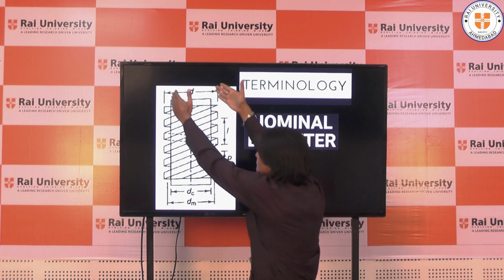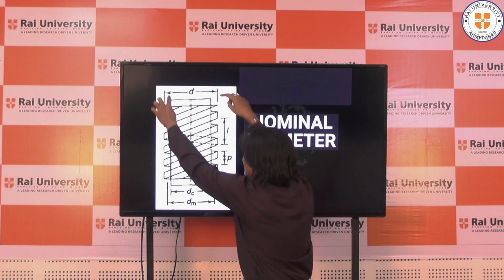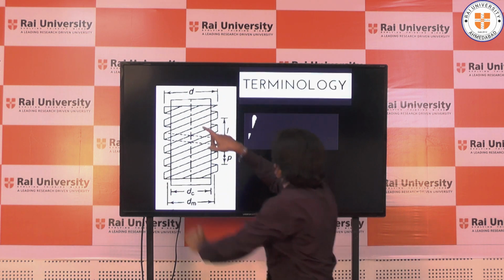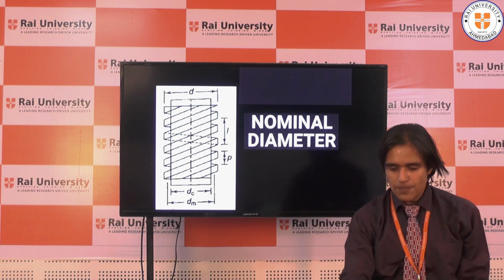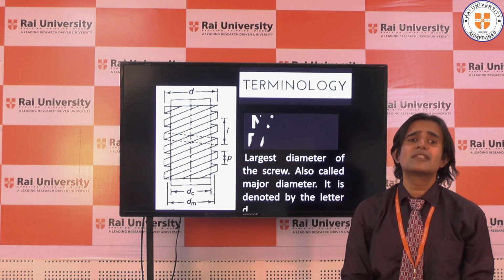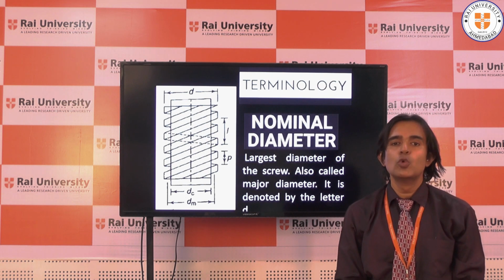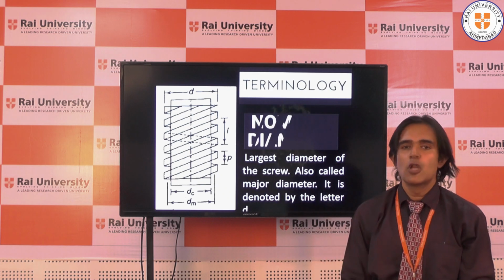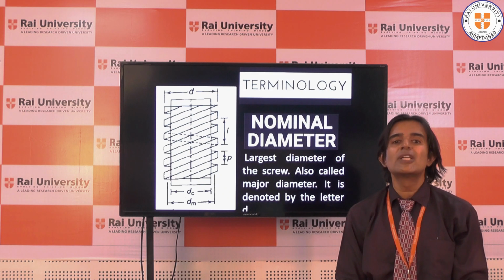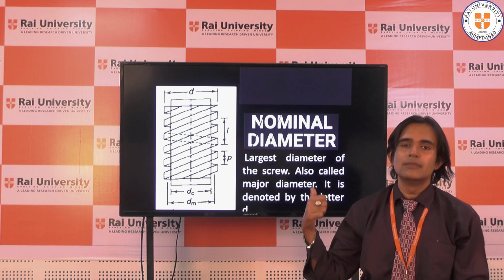If you see the outer diameter, from this portion to this portion, that is called the nominal diameter. So the largest diameter of the screw is called the nominal diameter, and it is denoted by small letter d.